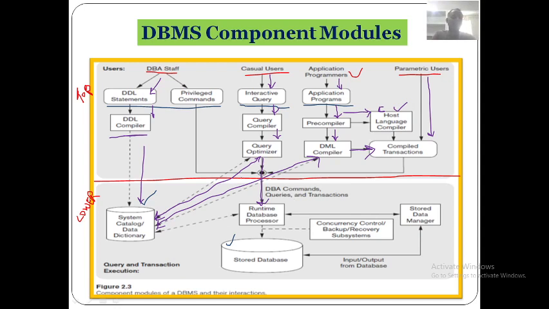Next we have the runtime database processor. See here, after the casual users or privileged commands, now from here the application programs and DML compiler are also interacting with this runtime database processor. The privileged commands also want to interact with the runtime database processor, and the query optimizer is also interacting with this.